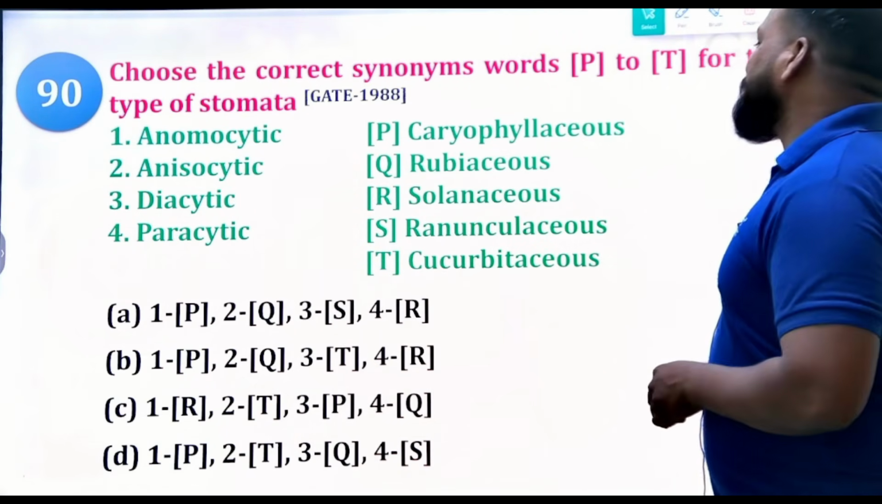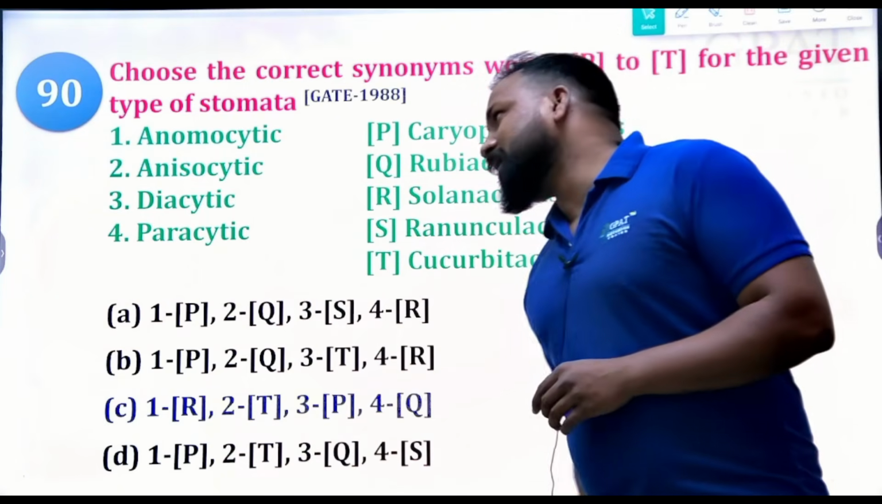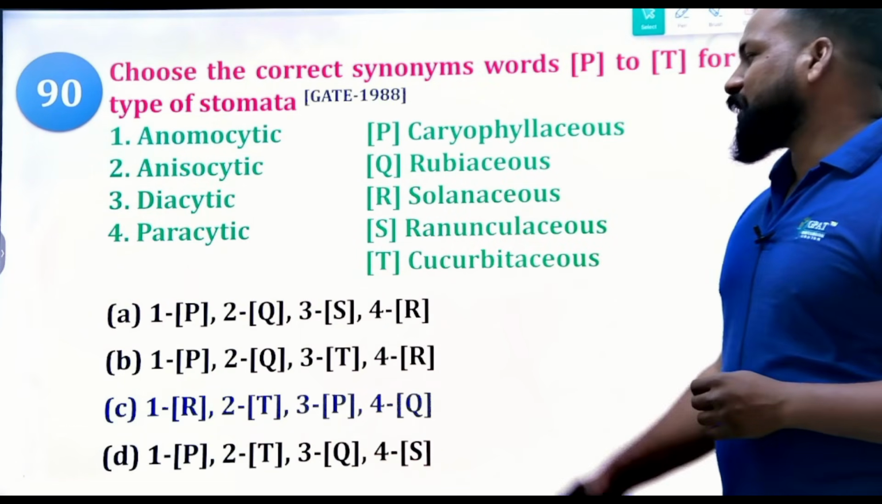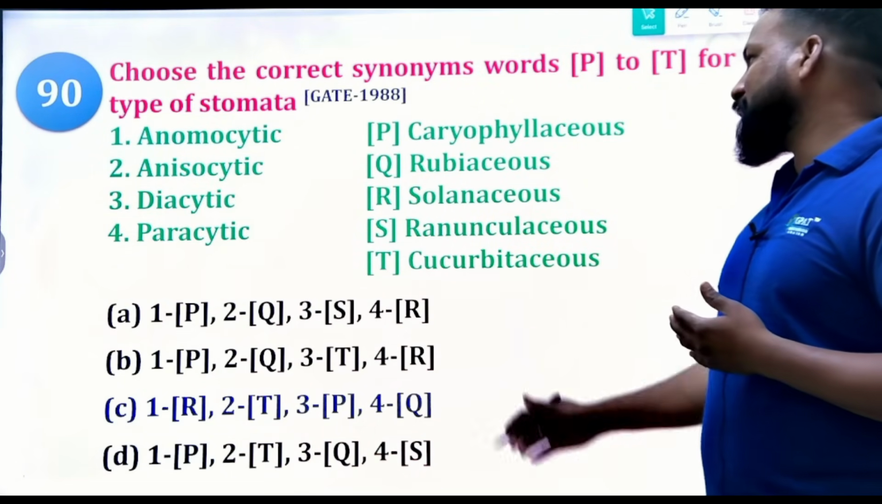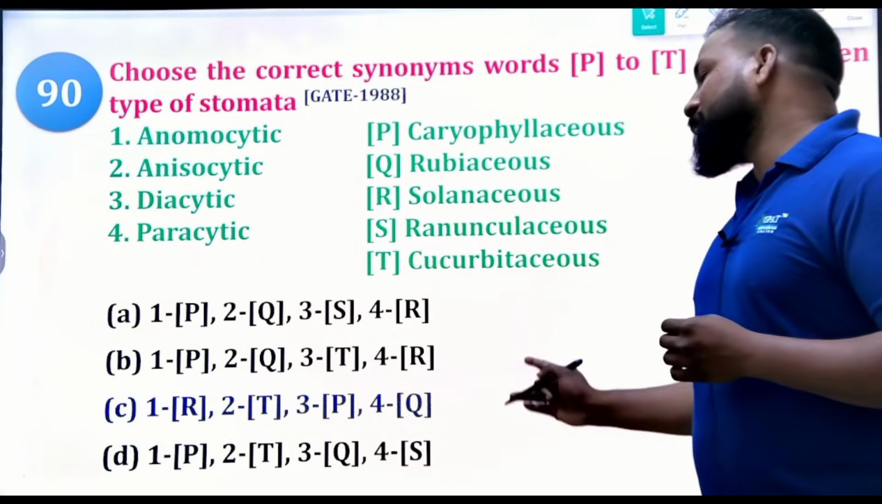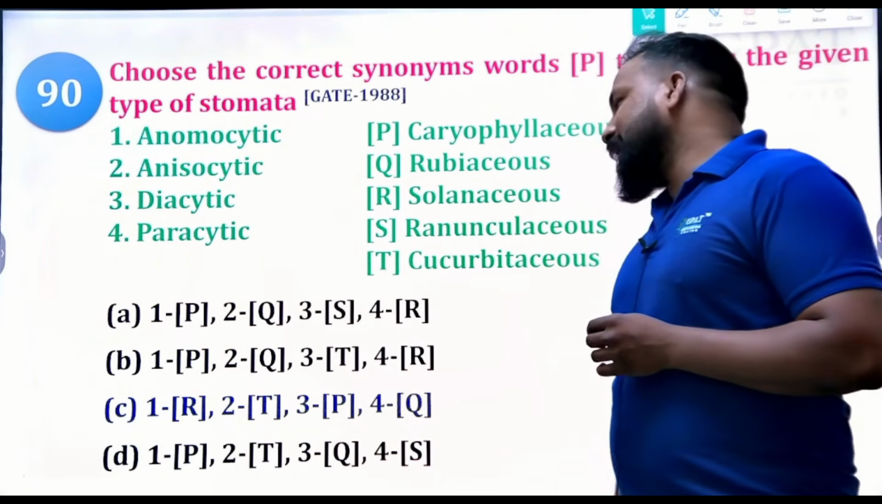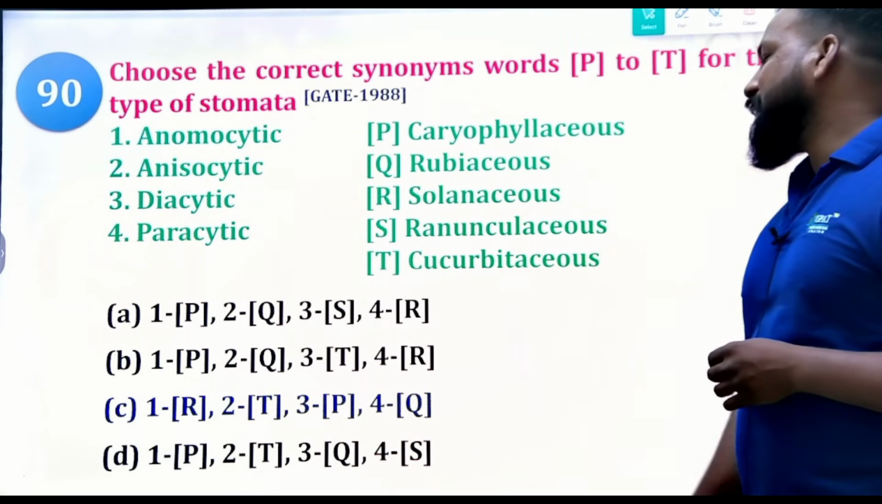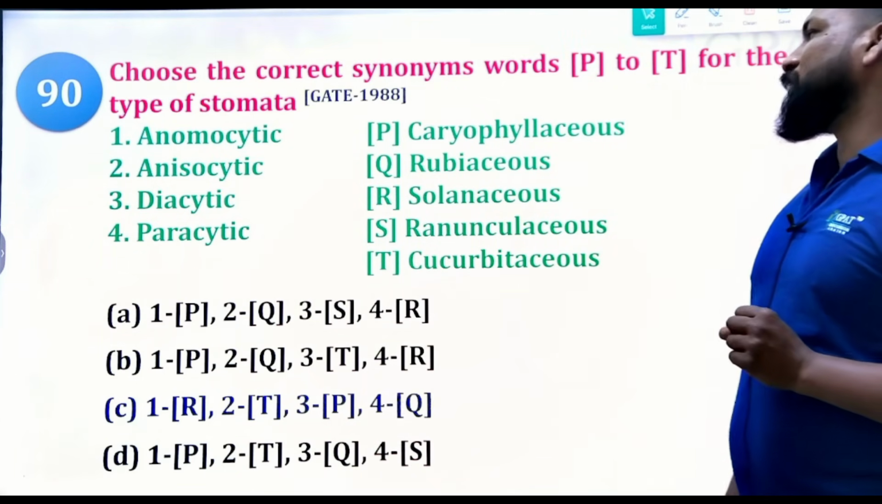The right answer will be undoubtedly C. One, anomocytic, is known to be Solanaceous. Two, anisocytic, means Cucurbitaceous, and three, diacytic, means Caryophyllaceous, and four, paracytic, means Rubiaceous.